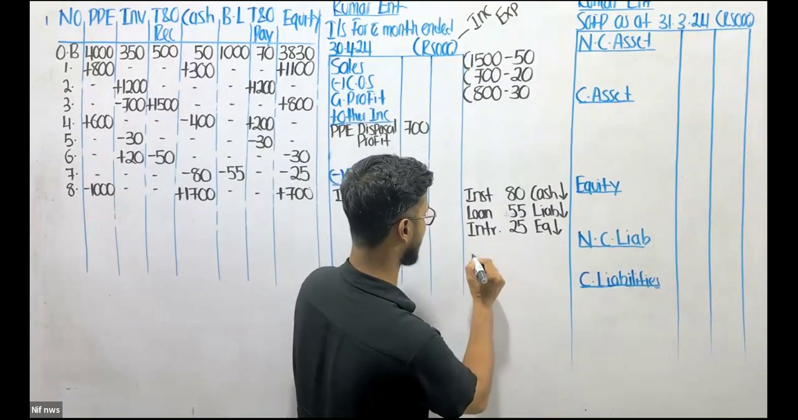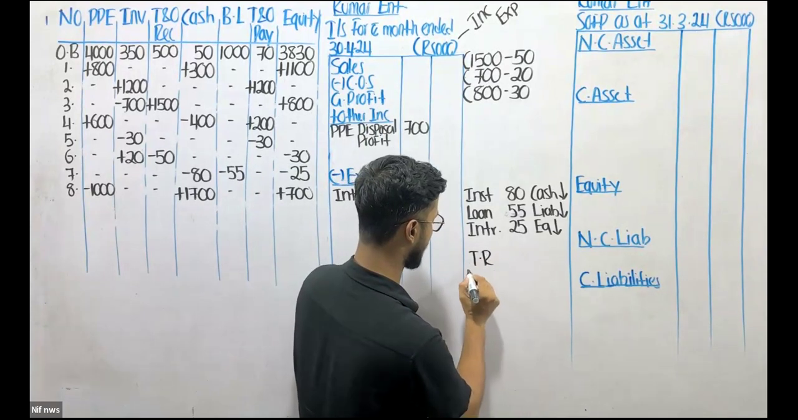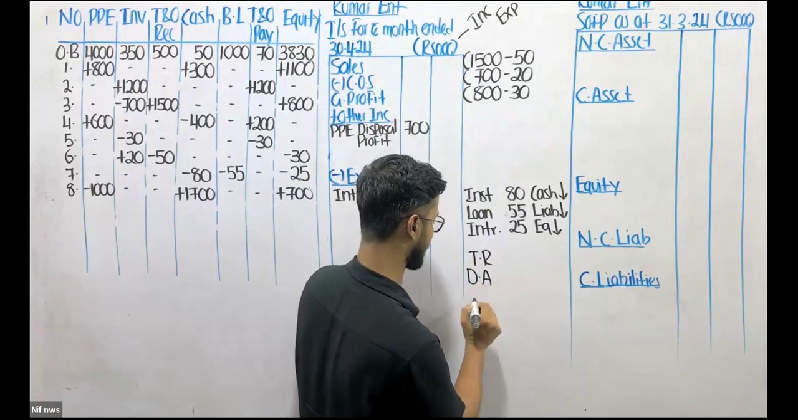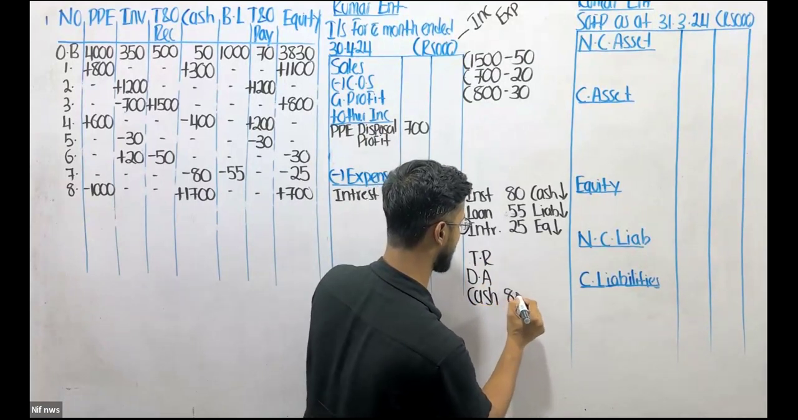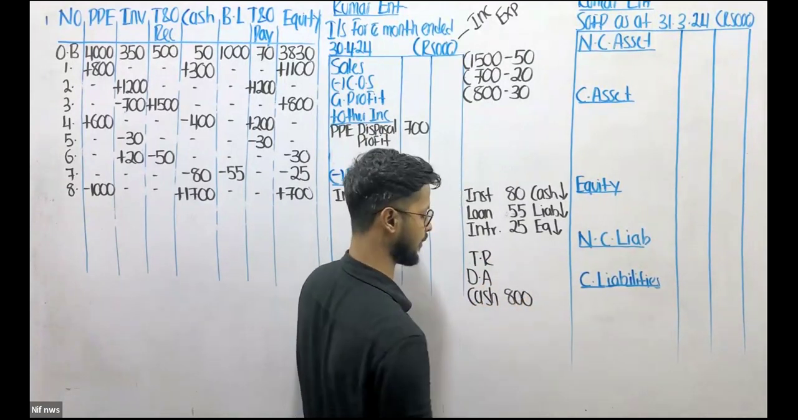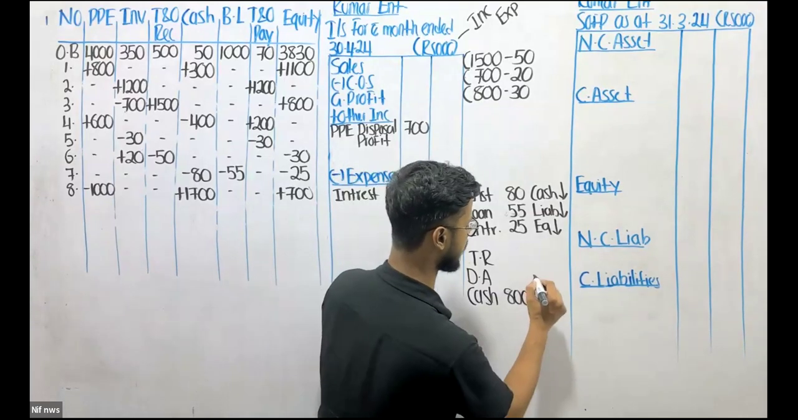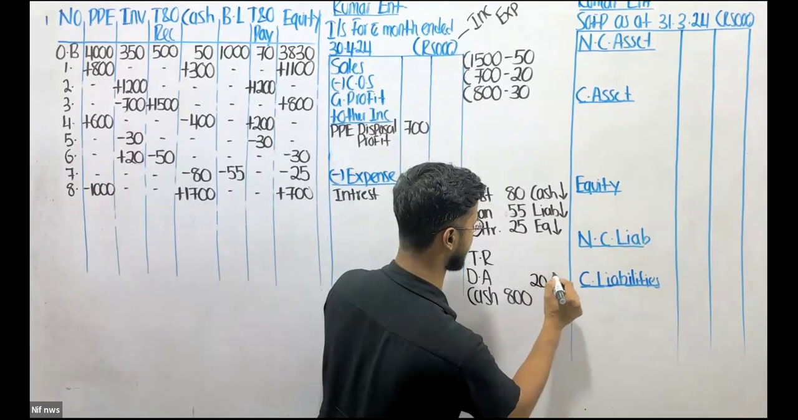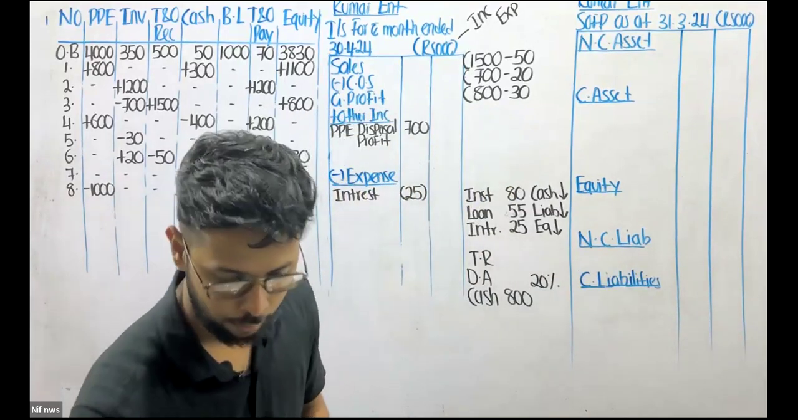So now we have trade receivable. That is the total amount receivable. And what are we doing? We are allowing a discount, and we are receiving cash. The amount of cash we received is 800. And the discount that is being applied over here is 20%.